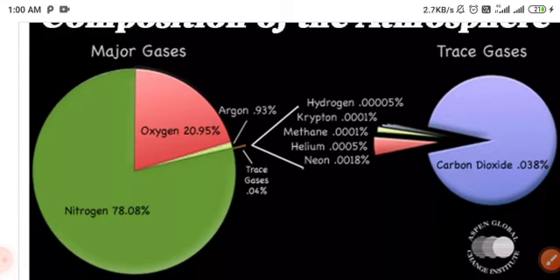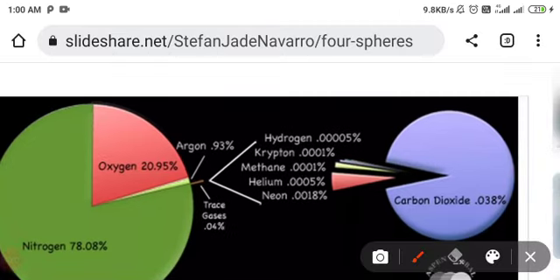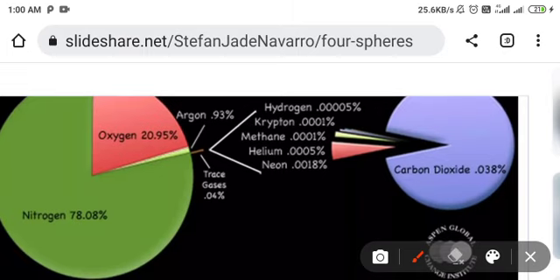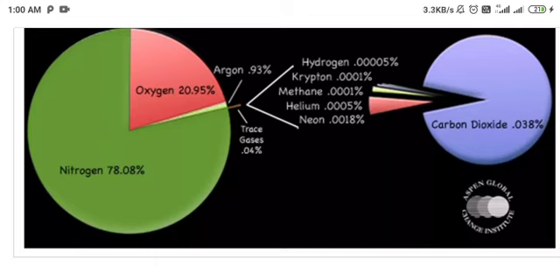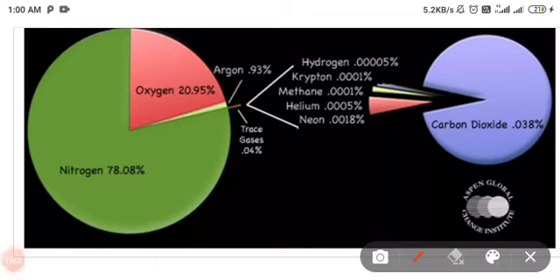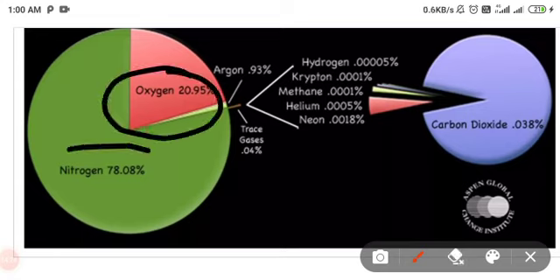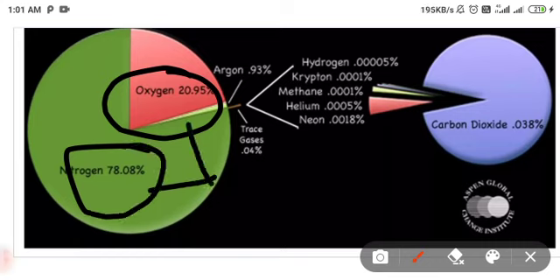Nitrogen is 78% of the atmosphere, and oxygen is 20.95%. Oxygen and nitrogen are the maximum gases on the earth's surface. Nitrogen is 78.08% and oxygen is 20.95%. Okay.